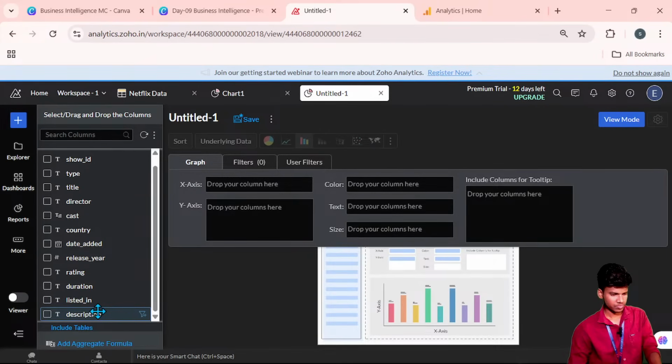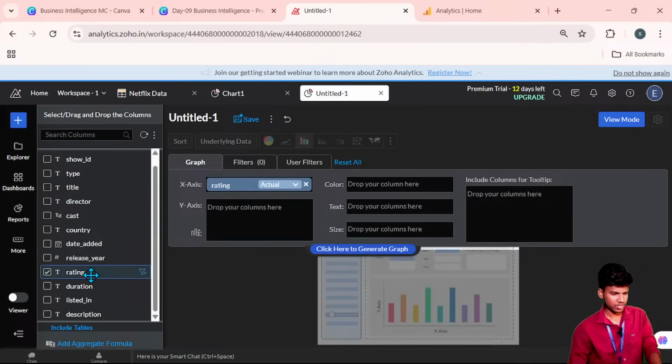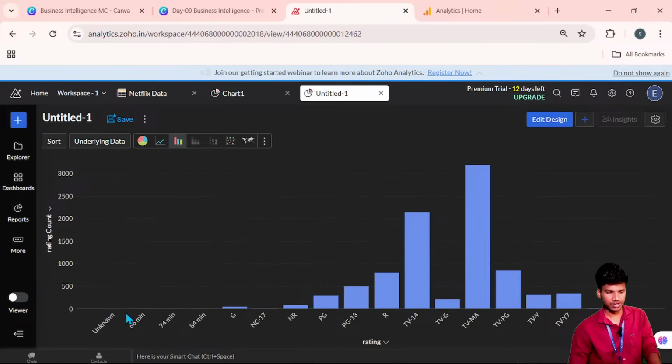Okay, so now I try to create a ratings chart. Ratings wise, the count. So overall count of this particular thing. So we need to generate that. Here the unknown data is here. 66 minutes is one of the rating company rating things. 74 minutes, 84 minutes.